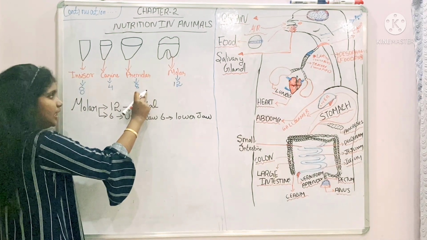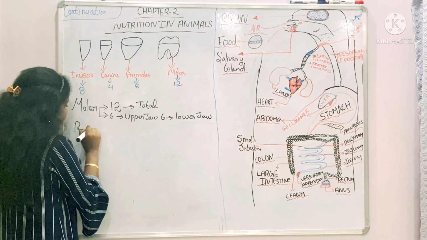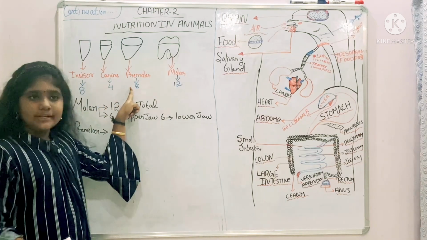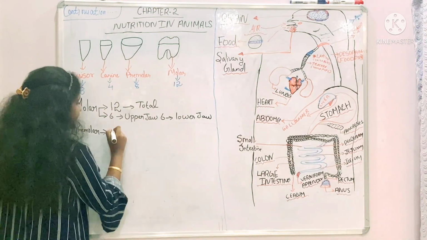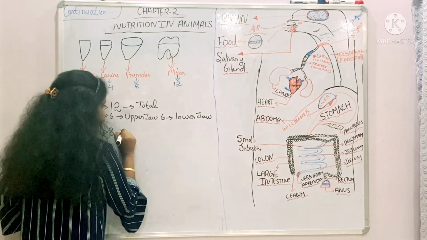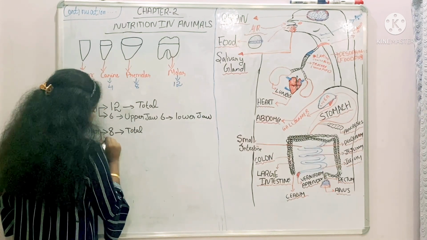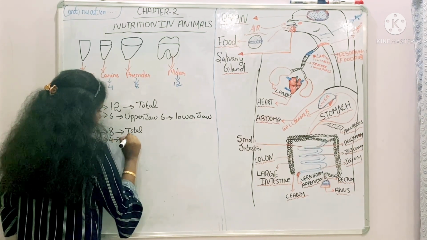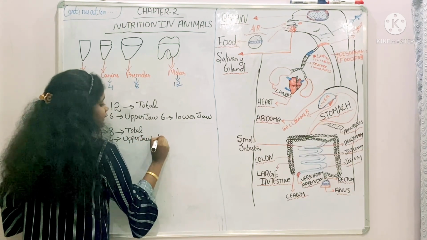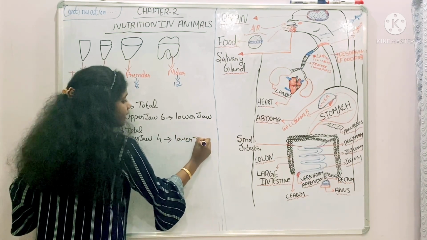And come to here, there is premolar. So let's write premolar. For premolar, there are 8. In the premolar, 4 are in the upper and 4 are in the lower. So totally there are 8.